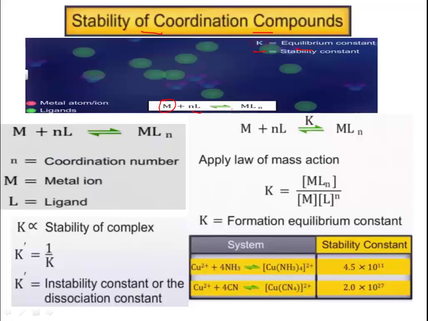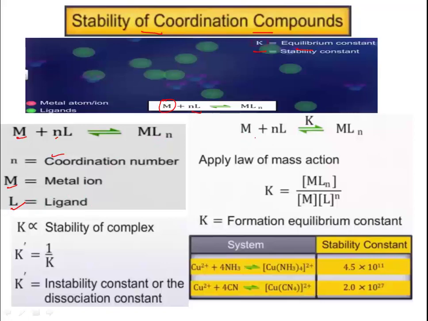For this we have to predict the stability constant. M is the central metal atom or ion, n stands for coordination number, which may be 4, 5 or 6 depending on the compound, and L stands for ligand.